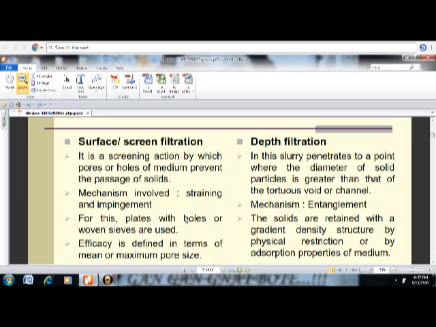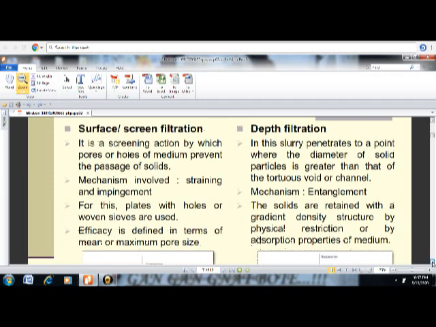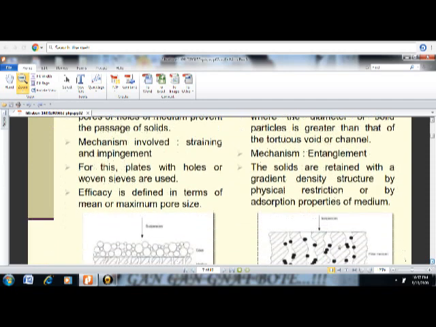For these, plates with holes or woven sieves are used, and here the solids are retained with a gradient density structure by physical restrictions or by adsorption properties of the medium. These are certain differences. Efficacy is defined in terms of the mean or maximum pore size.